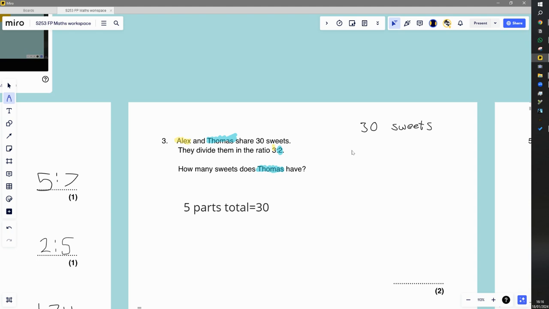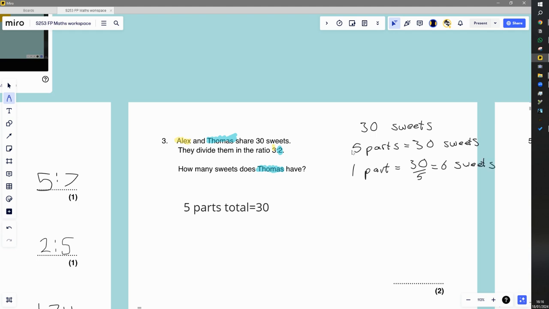So there are a total of 5 parts. And those 5 parts must be equal to the 30 sweets. And so 1 part is going to be equal to 30 divided by 5, and that's going to be 6 sweets.